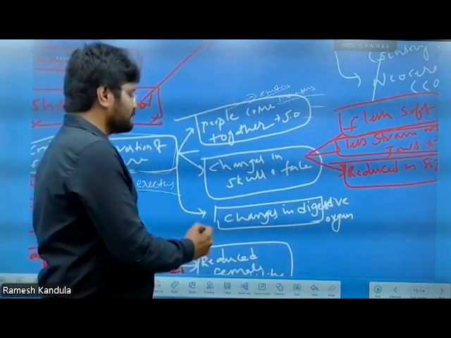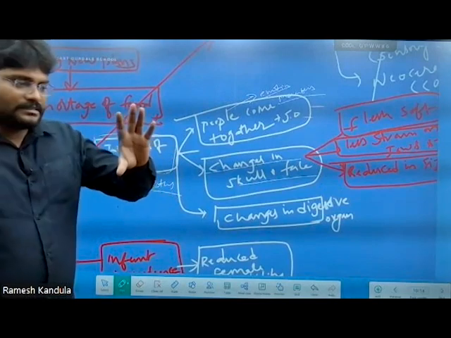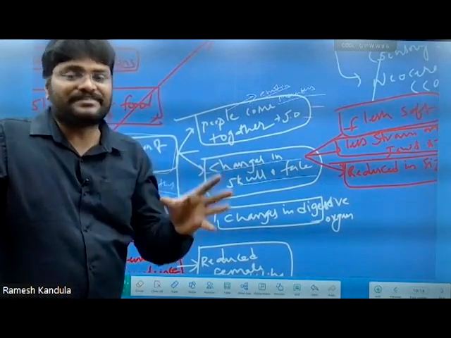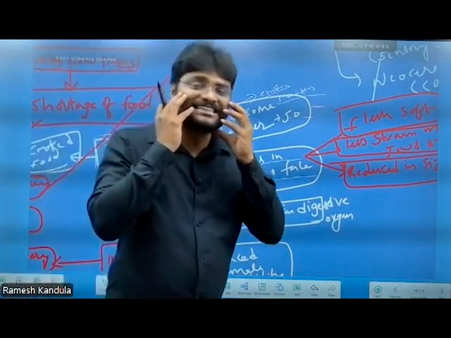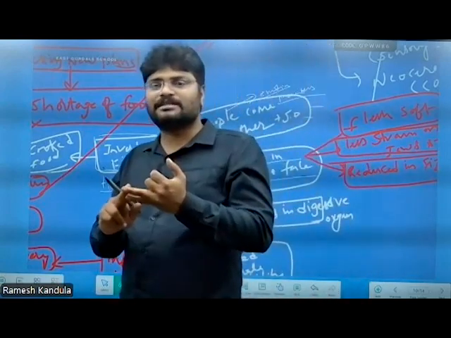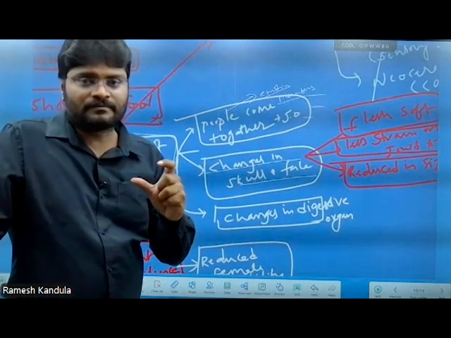The second one is changes in the skull and face region. Raw meat consumption made chewing very difficult, which led to the expansion and strengthening of the lower jaws, and the tearing and chewing of that meat required bigger teeth.